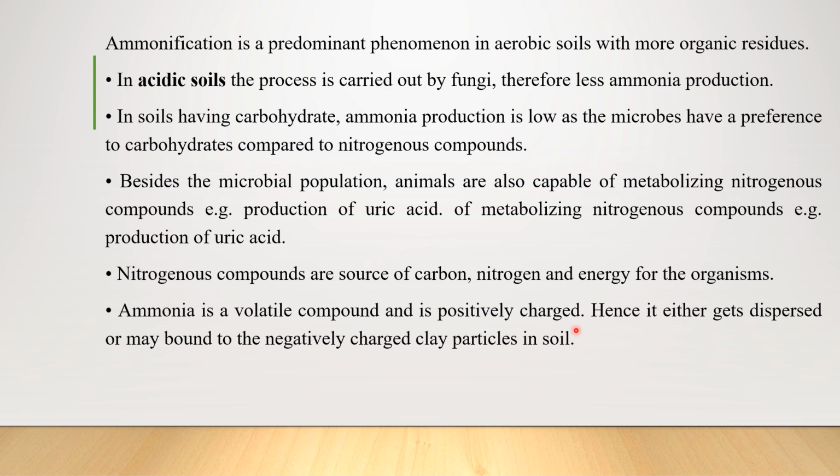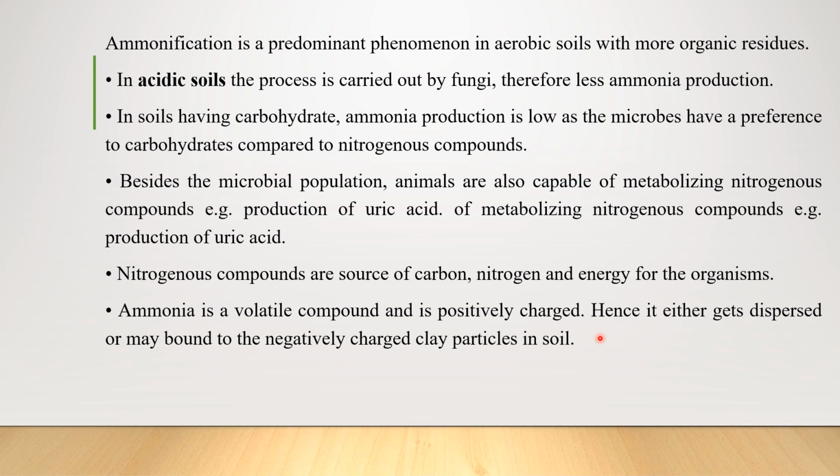Next, the nitrogenous compounds are again being degraded, say for example complex nitrogen compounds like proteins. We know that proteins consist of carbon as well as nitrogen, a little bit of oxygen, and even sulfur. So during this process of degradation, they can be good sources of carbon, nitrogen, as well as energy for some of the organisms. And ammonia is a gas, so it is volatile and it is also positively charged, so it gets dispersed very easily.